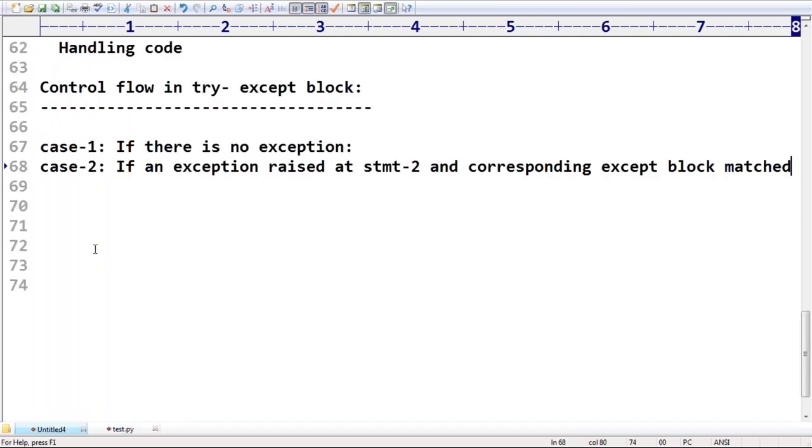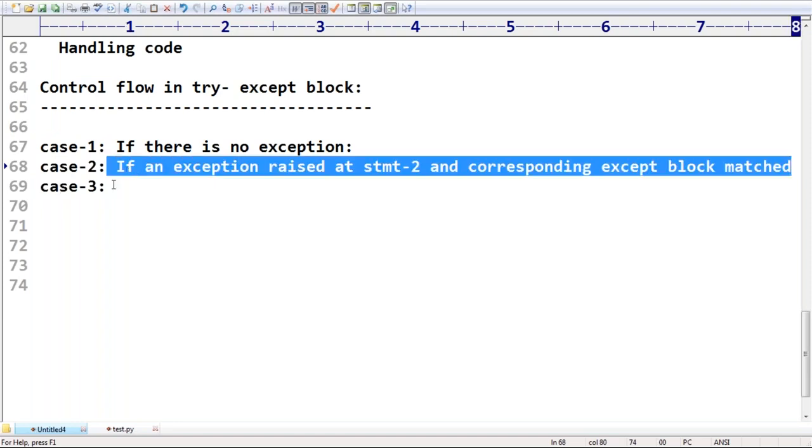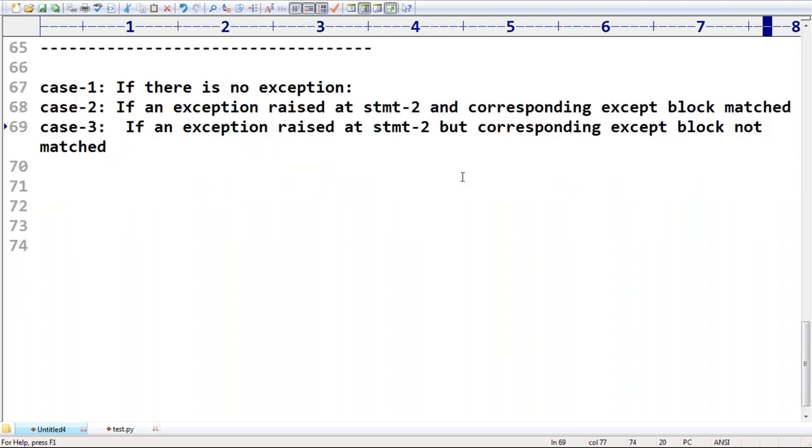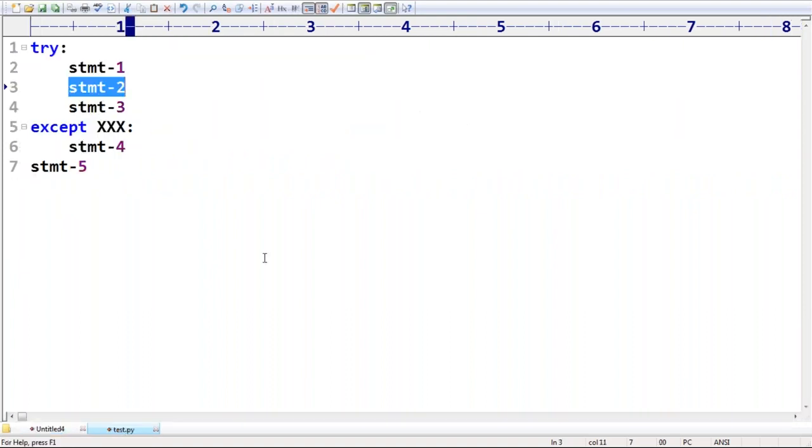Remember. Suppose case 3, sir. Case 3, same thing only. If an exception raises at statement 2, but the corresponding except block is not matched, sir. Are you getting? Corresponding except block not matched. Can you please tell what will happen? Everyone should respond, sir. The corresponding except block not matched. What will happen? Very simple, son.